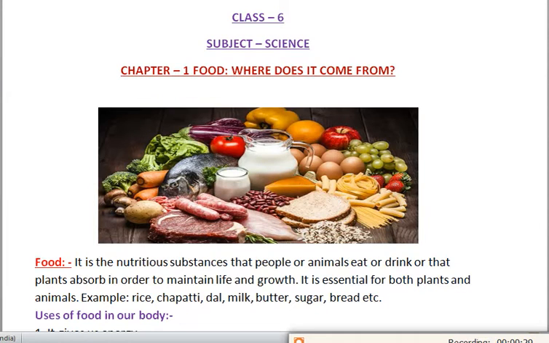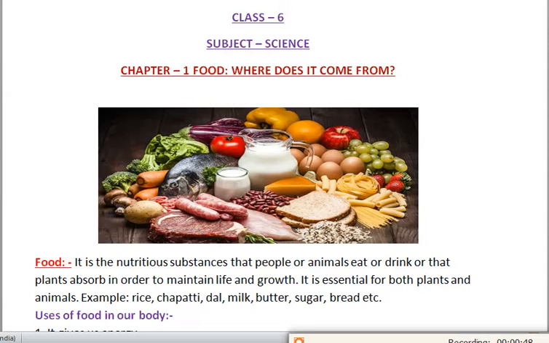So what are the different components of food? The different components of food are vitamins, carbohydrates, fats, minerals, proteins, etc. These are the different components of food. And what are the sources of the food? From where do we get the food? We get the food from the plants and the animals.